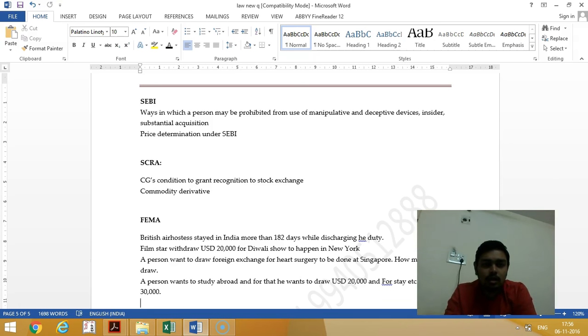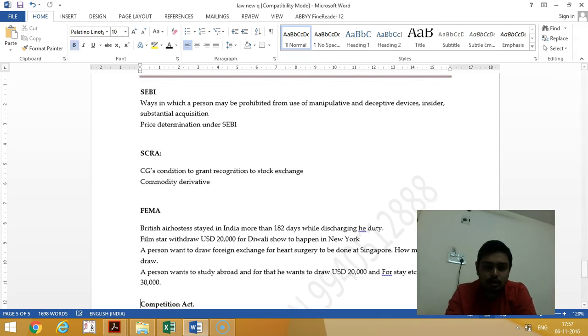Then floor price and price band. Floor price is the minimum price and price band is the maximum price. So the floor price is equal to or more than the face value, and the price band is a maximum of 120% of the floor. Then SCRA.